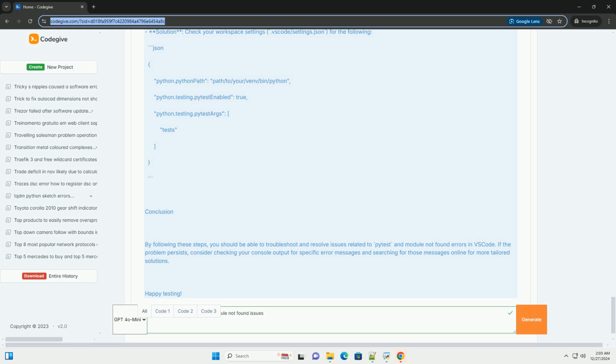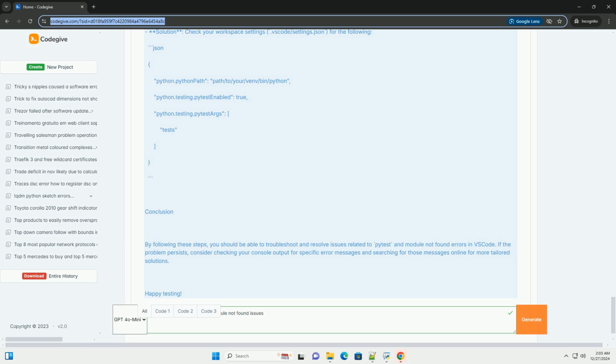2. Check installed packages. Open a terminal in VS Code, Ctrl+`, and run. This command will show you if pytest is installed in the current environment. Step 2. Structure your project correctly. Ensure your project is structured properly.